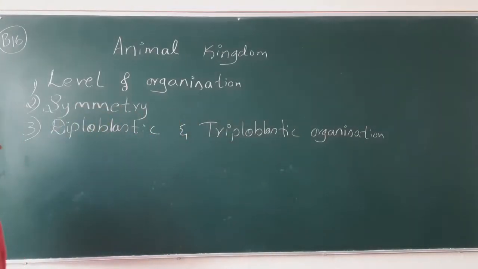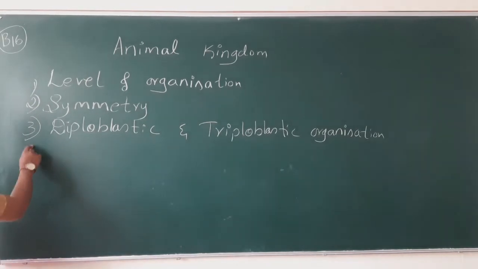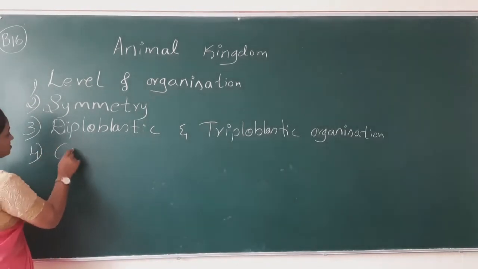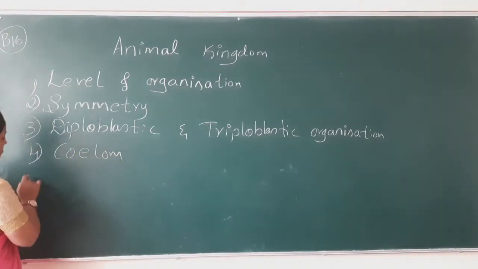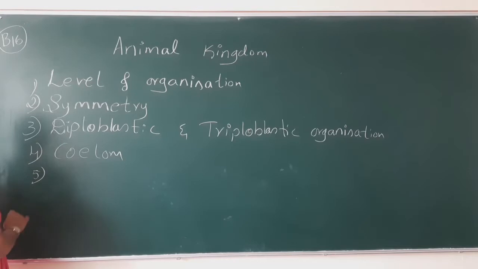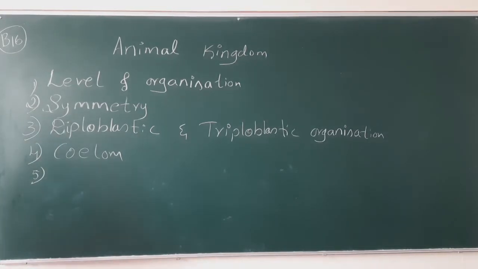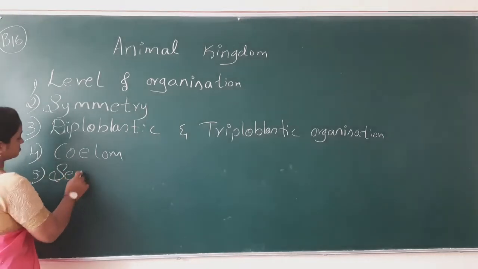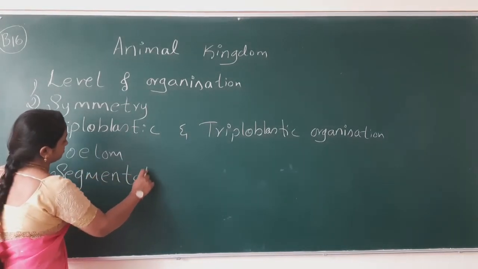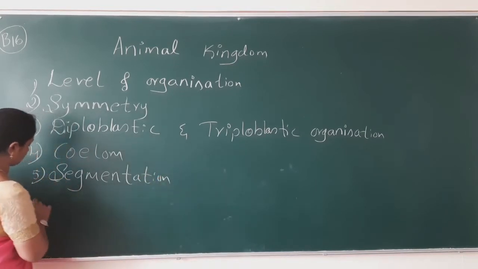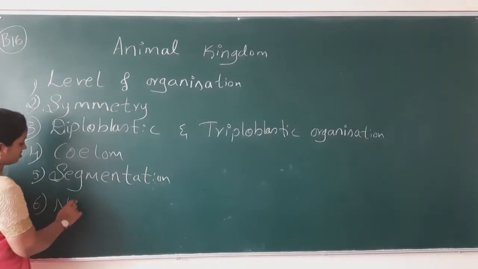Body cavity. The next concept is body cavity. We usually call the body cavity by the name of coelom. And the fifth one, after the coelom, is segmentation, and then notochord.